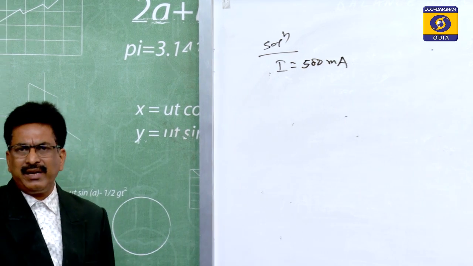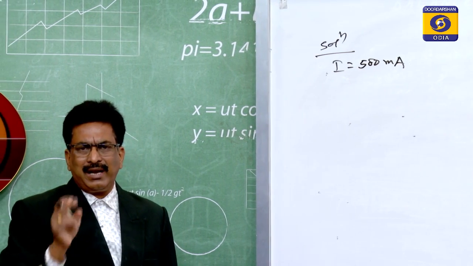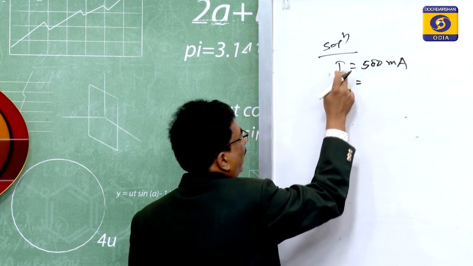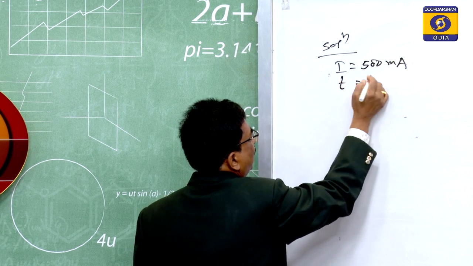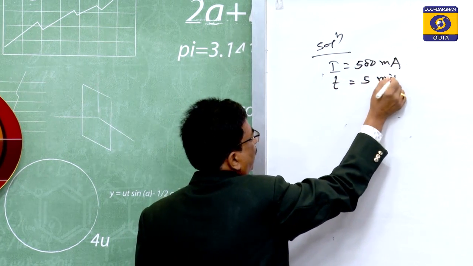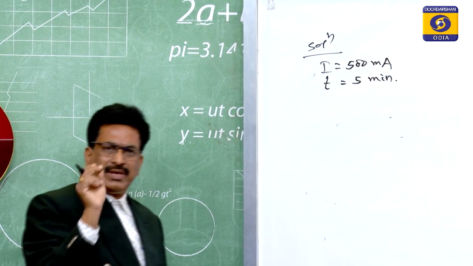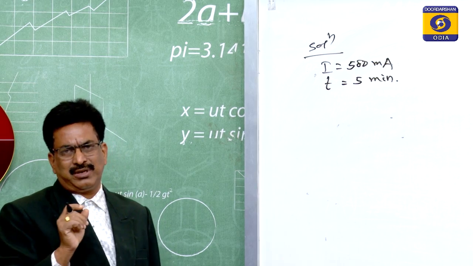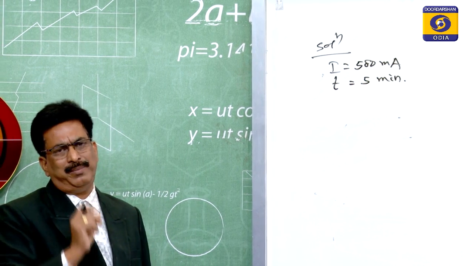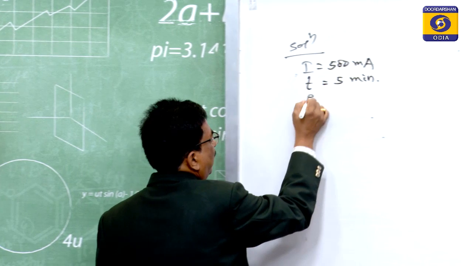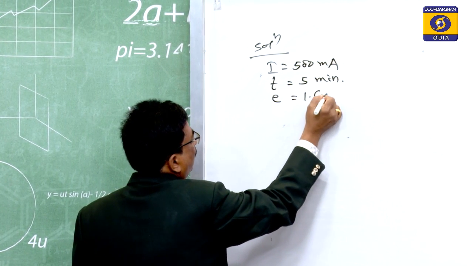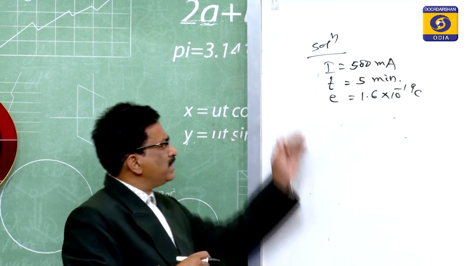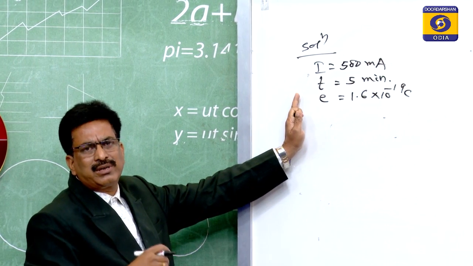Then the second thing given is the time, 5 minutes. Minutes means the time. As I said, what is written is the symbol, and the time is 5 minutes. Then another thing within the questions, but the value is in the erasing position. So, how many electrons will be there? Electron means here the E, it has its charge 1.6 into 10 to the power of minus 19 coulomb. So, these are the data which is given according to the second step.